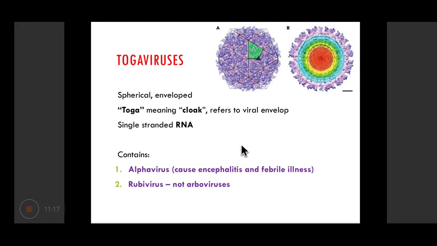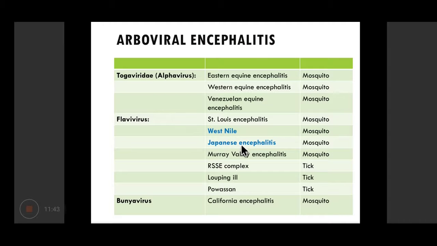So coming quickly to Togavirus. These are spherical enveloped viruses. Toga itself means a cloak, which refers to the viral envelope. They are single-stranded RNA viruses, and they include alphavirus and rubivirus. Alphaviruses are the ones which are basically arboviruses responsible for causing encephalitis and febrile illnesses. The list that I showed you includes only the arboviruses which cause encephalitis. Similar lists are there for viruses which cause hemorrhagic fever or febrile illnesses. All right, so I'm just discussing the encephalitis.